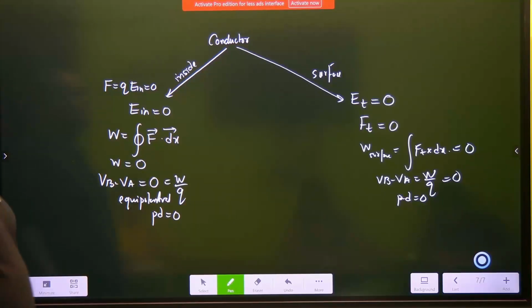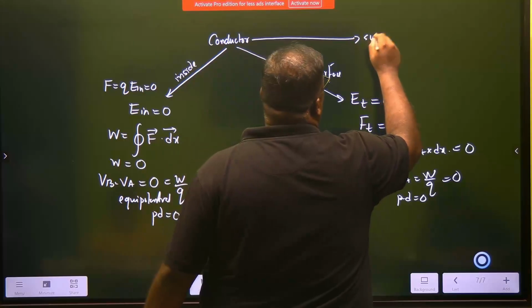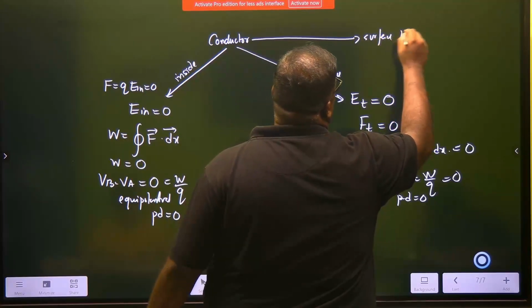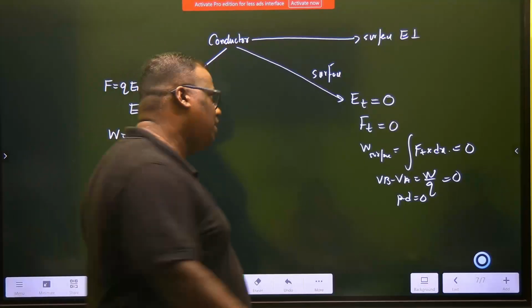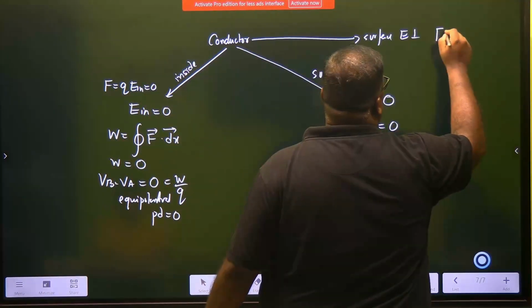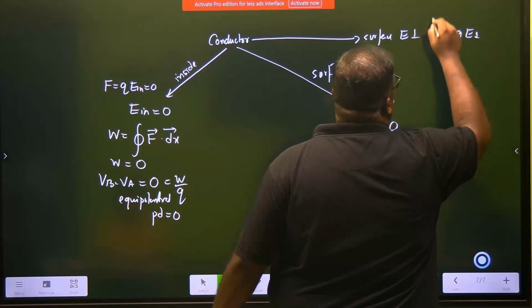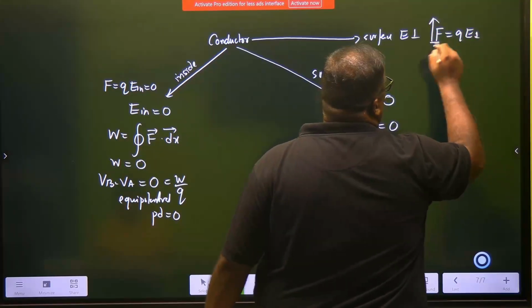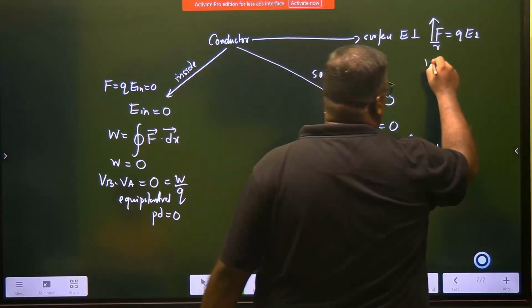Acha. There is a third thing. You can say, sir, on the surface, I do have an E which is perpendicular. Very good. In that case, the force experienced by you is QE perpendicular. So the force is also perpendicular. Do you agree? So the work done will be given by what?